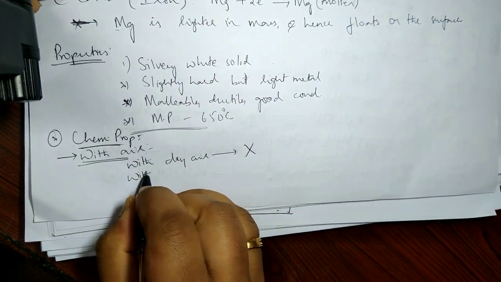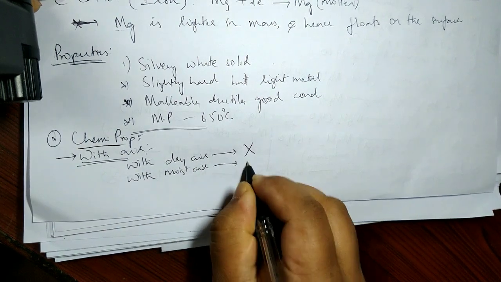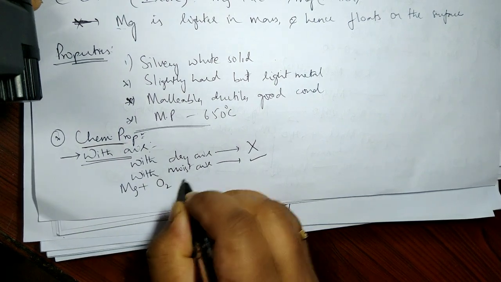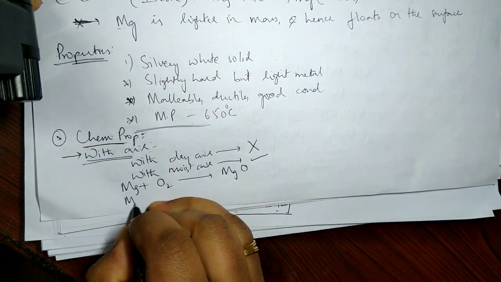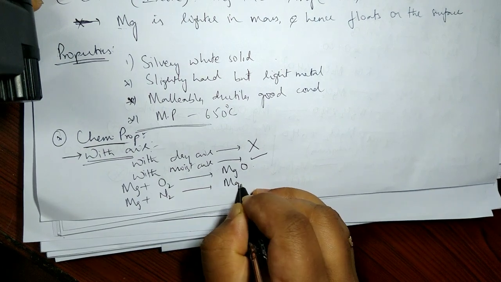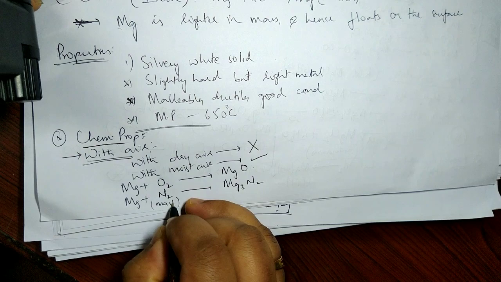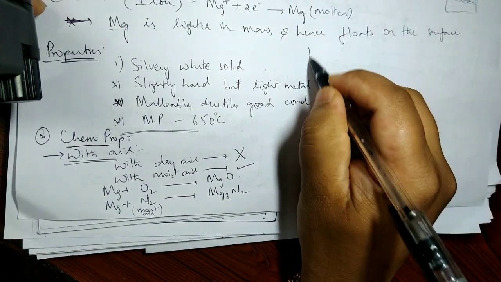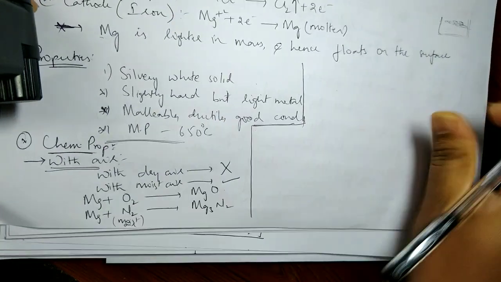But with moist air, it shows a reaction: Mg plus O2 gives, we all know this, magnesium oxide. And with nitrogen it forms magnesium nitride, Mg3N2. Moreover, what is this? It is moist air. Okay, then let me write all the things in one go.